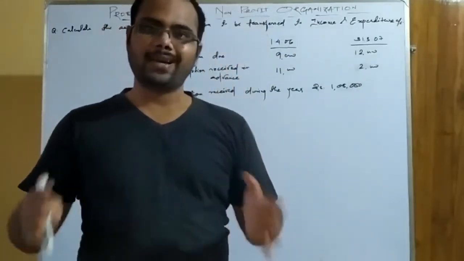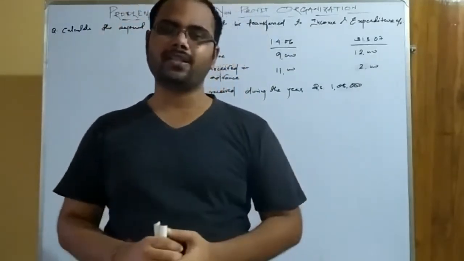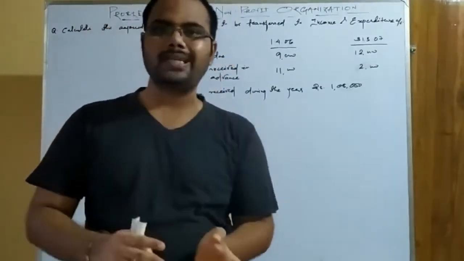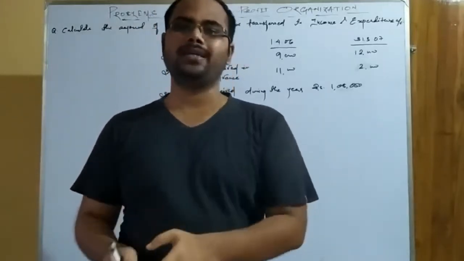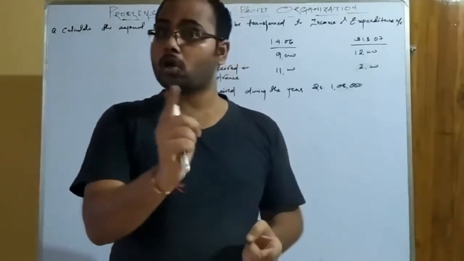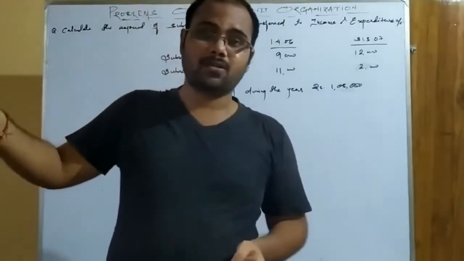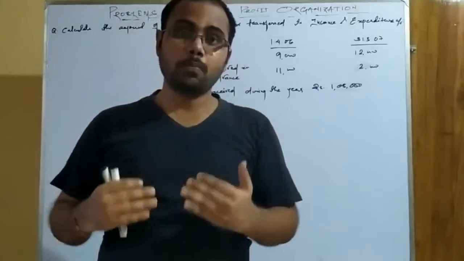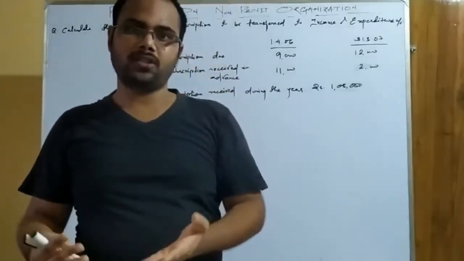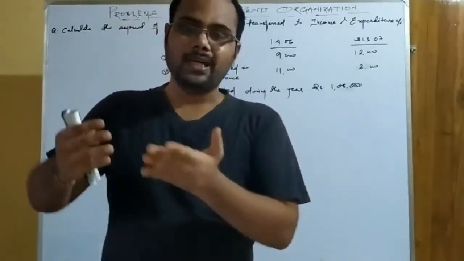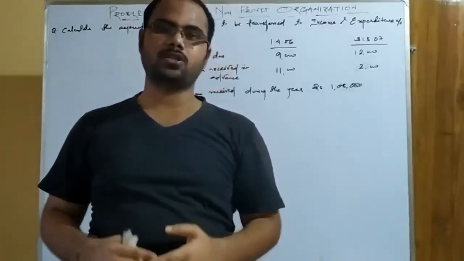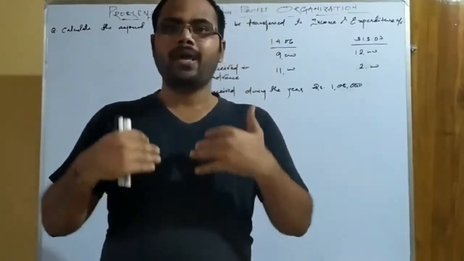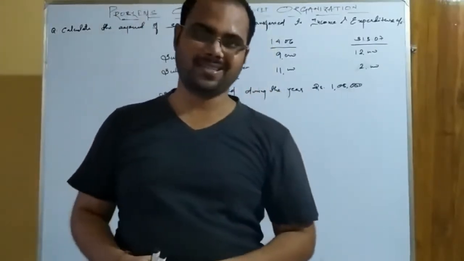That is, the regular income that is received by the non-profit organization is called subscription. This can be received periodically, that may be monthly, yearly, half-yearly, quarterly. These are paid by the members to the club, not non-members. Non-members, I am talking about the persons who are not members, or the general public. So the members or the persons who want to become members of the organization, or who want to continue their membership in the non-profit concern or the charitable trust or any orphanage or any club or society, used to pay some amount of fees to their trustee or to the trust.